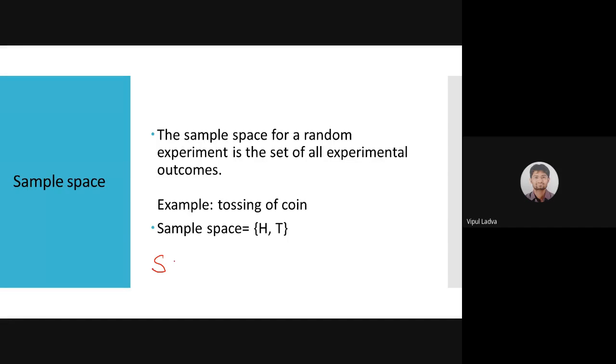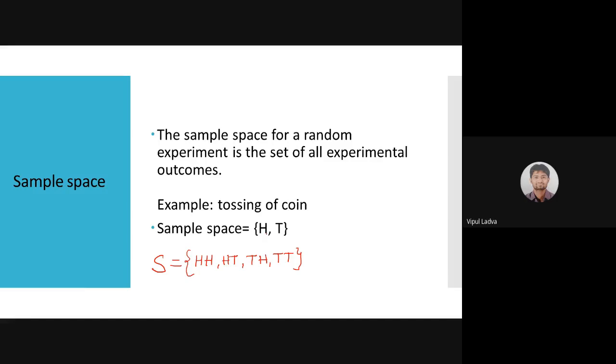I need a sample space if I'm tossing 2 coins at a time. Two coins: head, head; head, tail; tail, head; tail, tail. Is it? This is a sample space if I'm tossing 2 coins at a time. Good. Now observe here.